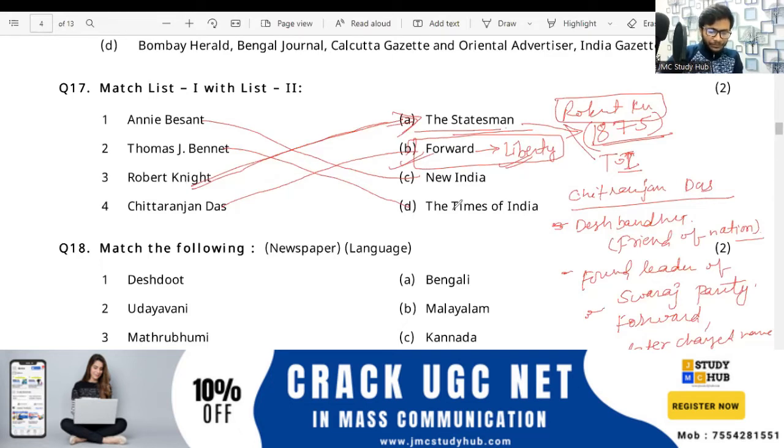And you also have to know one thing here: Netaji Subhash Chandra Bose was also the editor of Forward. Note it down here. Netaji Bose was also editor of Forward. Okay.